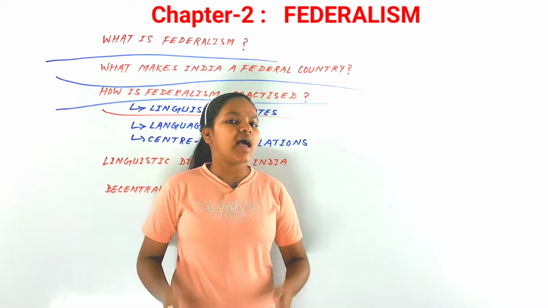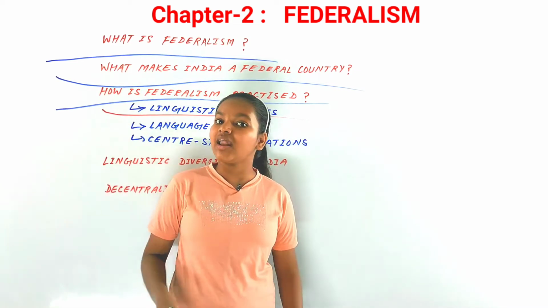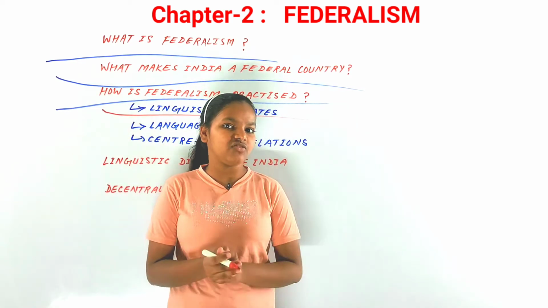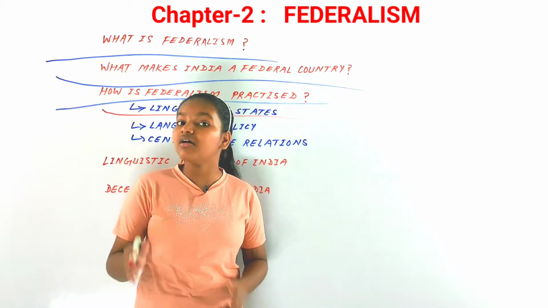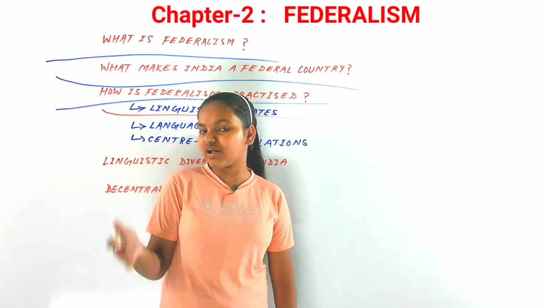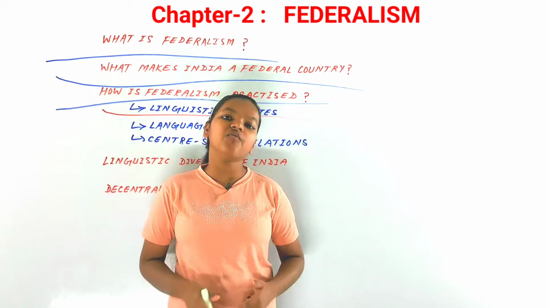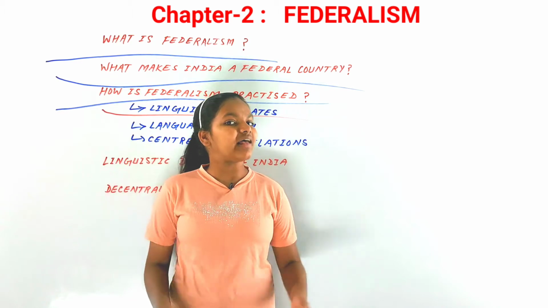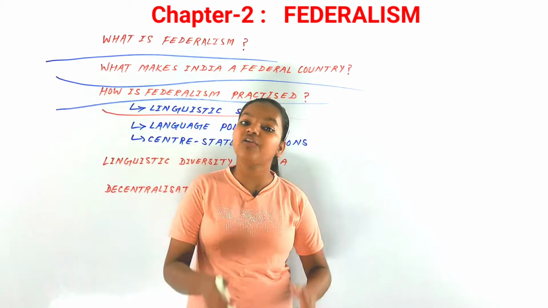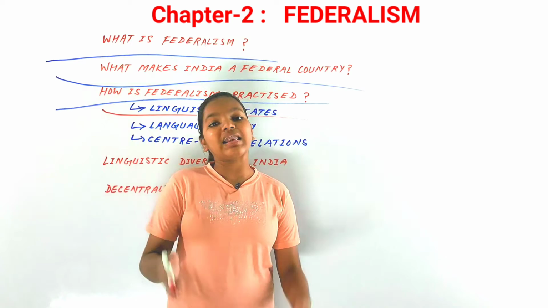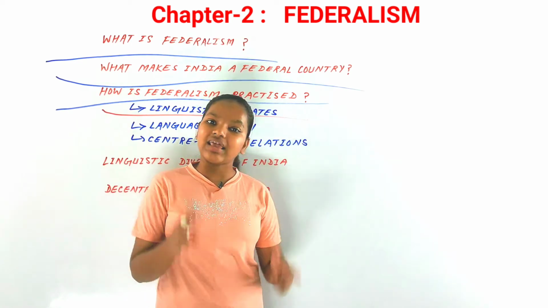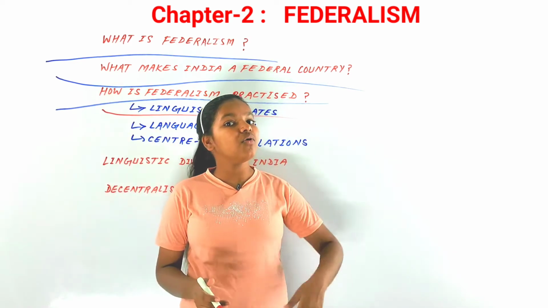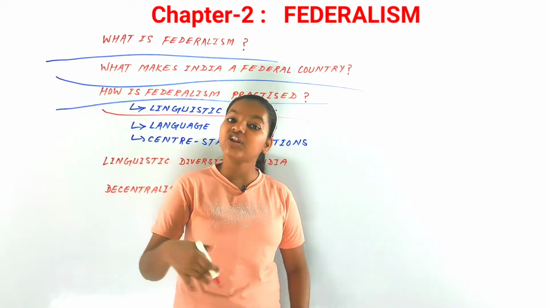As you can say, many states have vanished and many new states have been created, and some of the names have been changed. And why is it so? It has been because of linguistic differences. As you also know, from a long history of India, there has been a very great diversity in India, and even after independence we had a lot of linguistic differences in our country, and that's why we have to demarcate, we have to create more states or merge two states, we have to create more and more new states on the basis of linguistic differences.